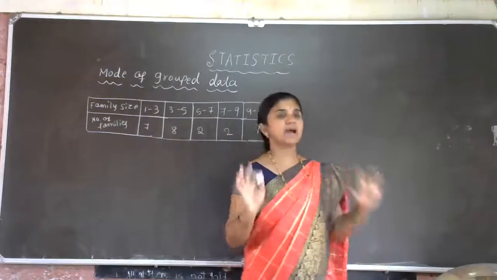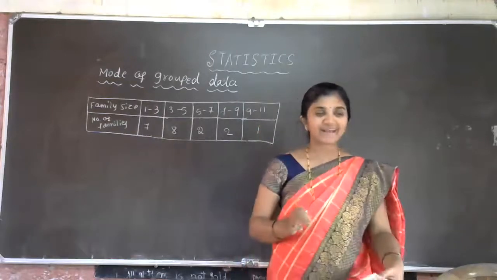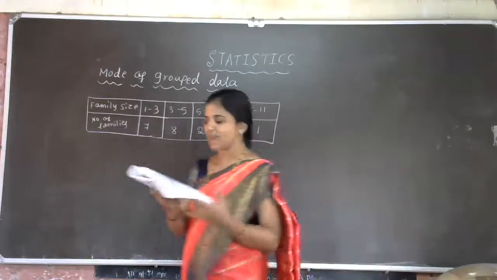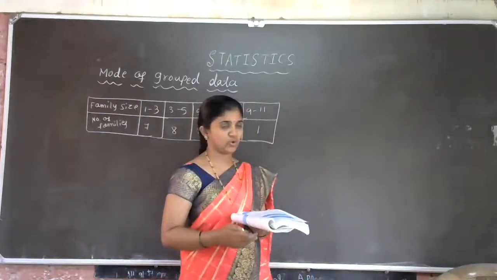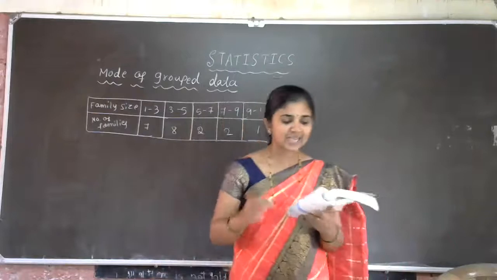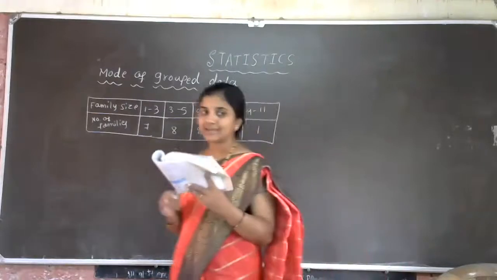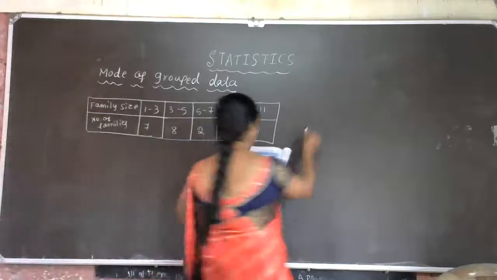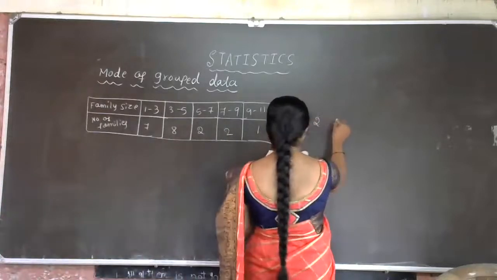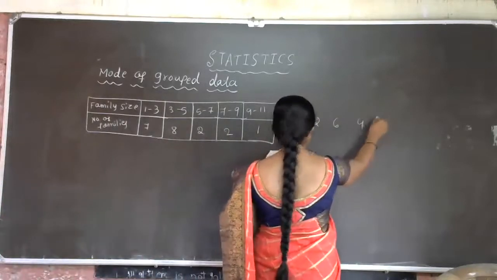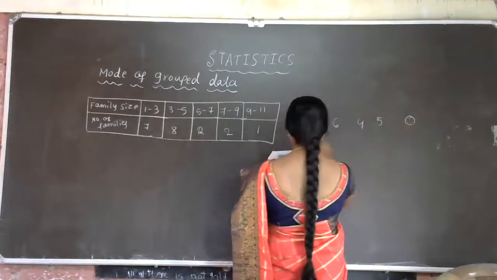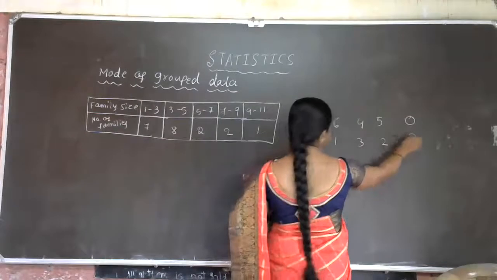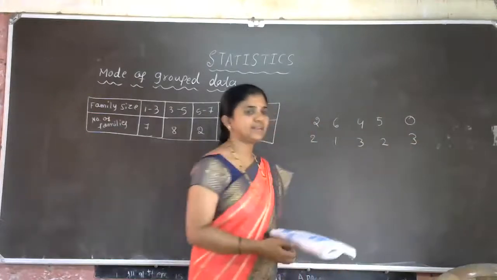The wickets taken by a bowler in 10 cricket matches are as follows. I'll write the data here: 2, 6, 4, 5, 0, 2, 1, 3, 2, 3. Total, this is 10 cricket matches.